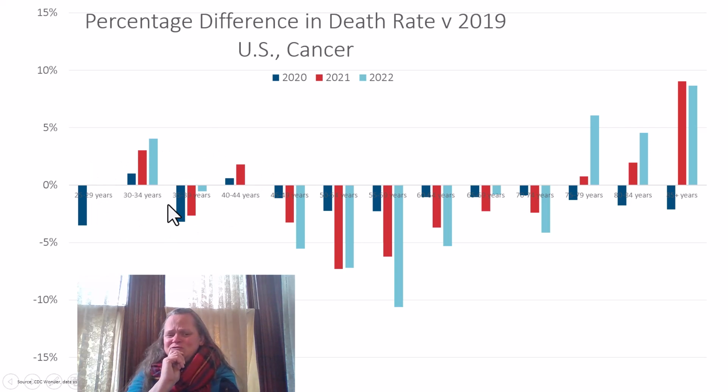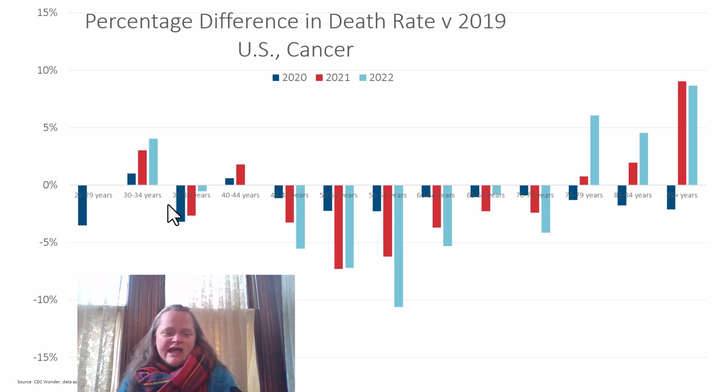When we look at some of these causes of death in future videos, for physiological and definitely for external causes of death, we're going to see some huge fluctuations. This is puny. It actually looks like cancer was not very heavily affected in terms of death rates during the